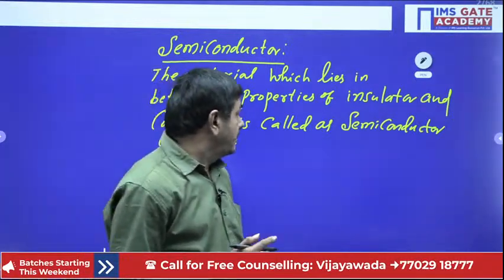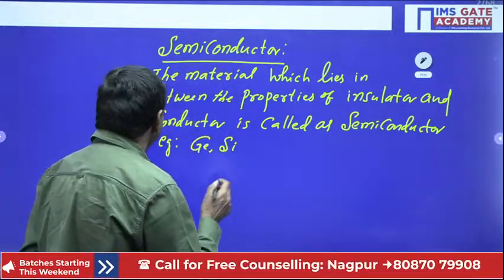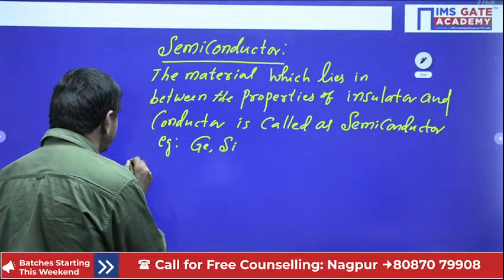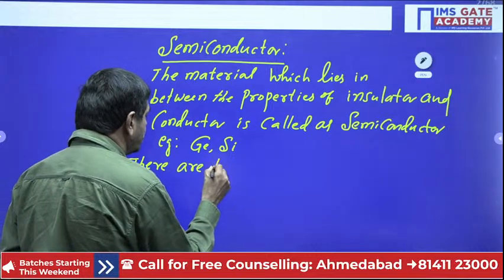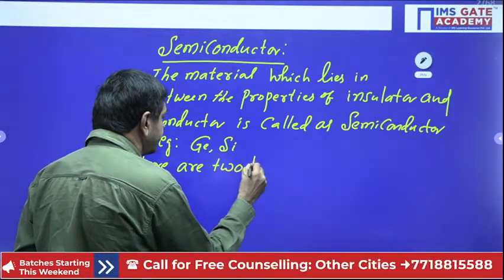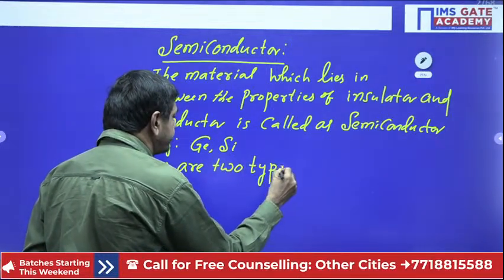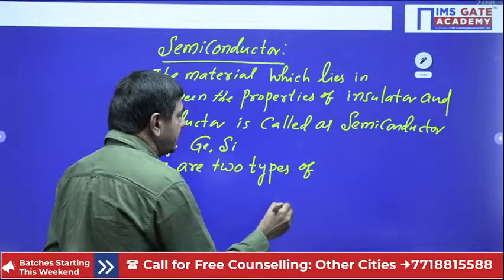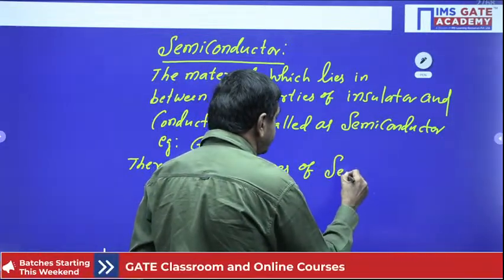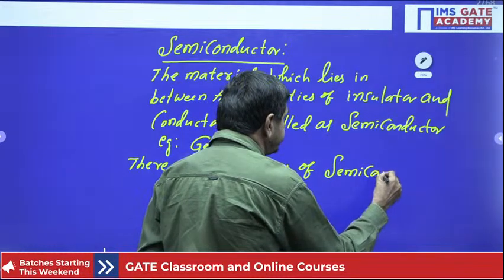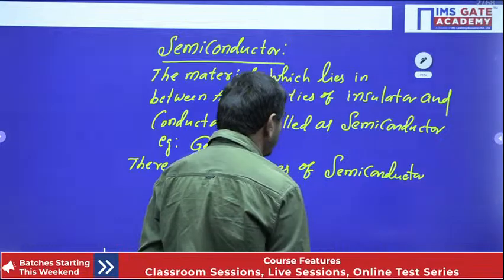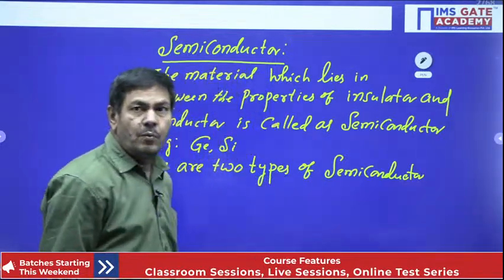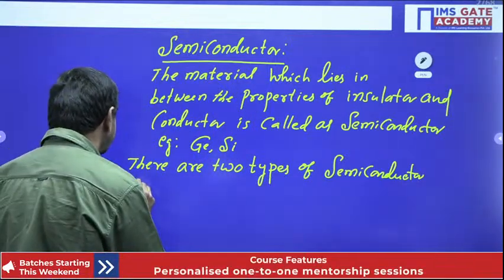There are two types of semiconductors. One is intrinsic semiconductor.